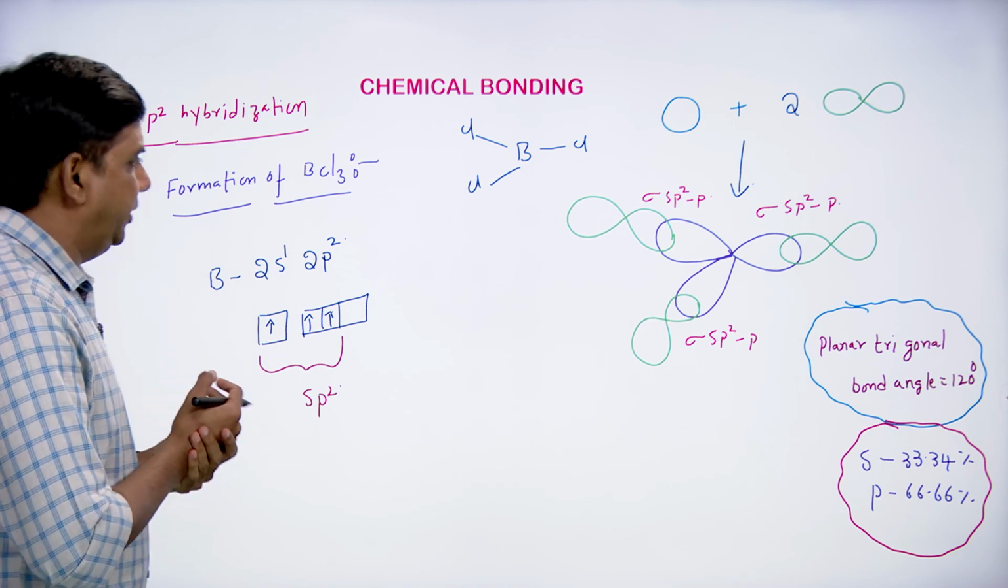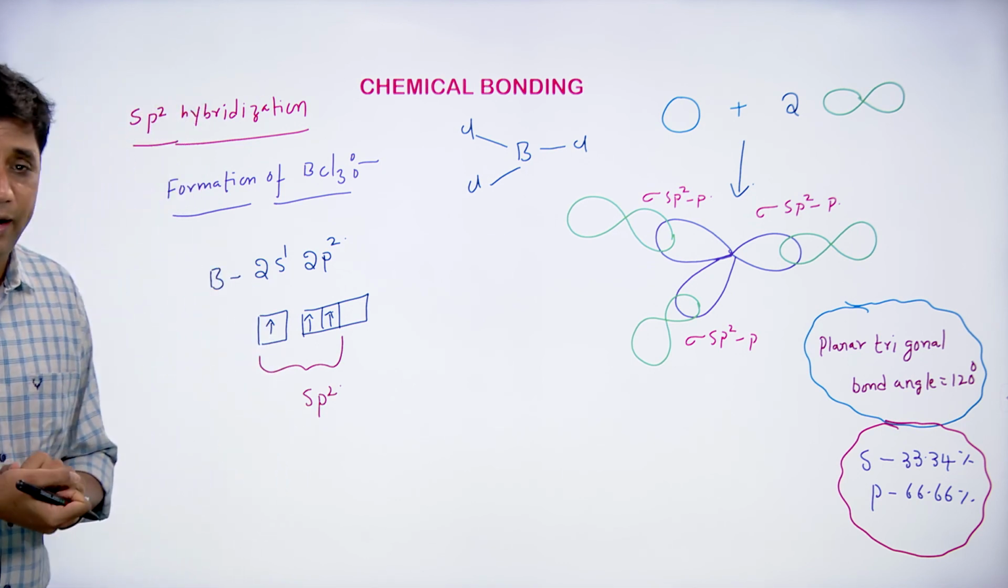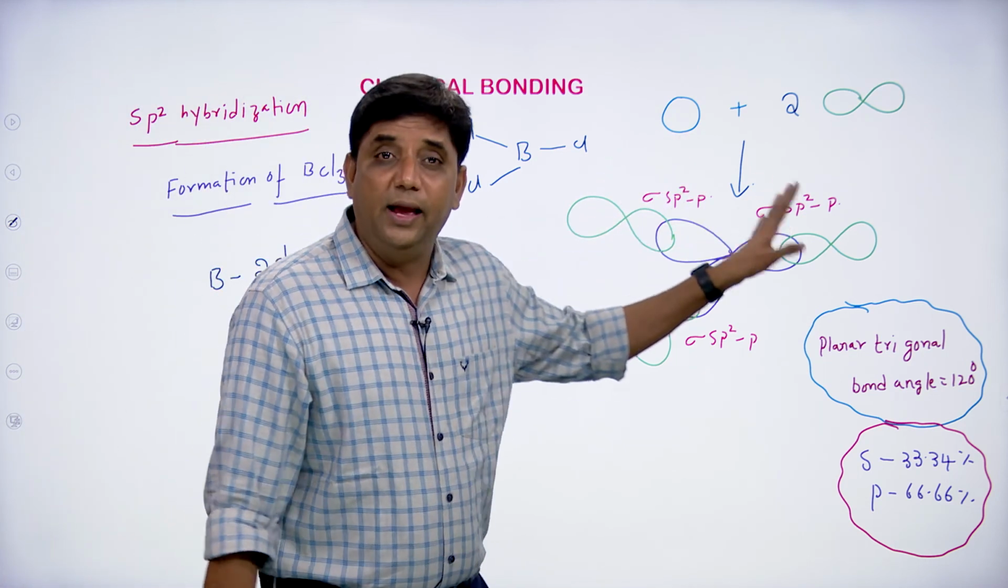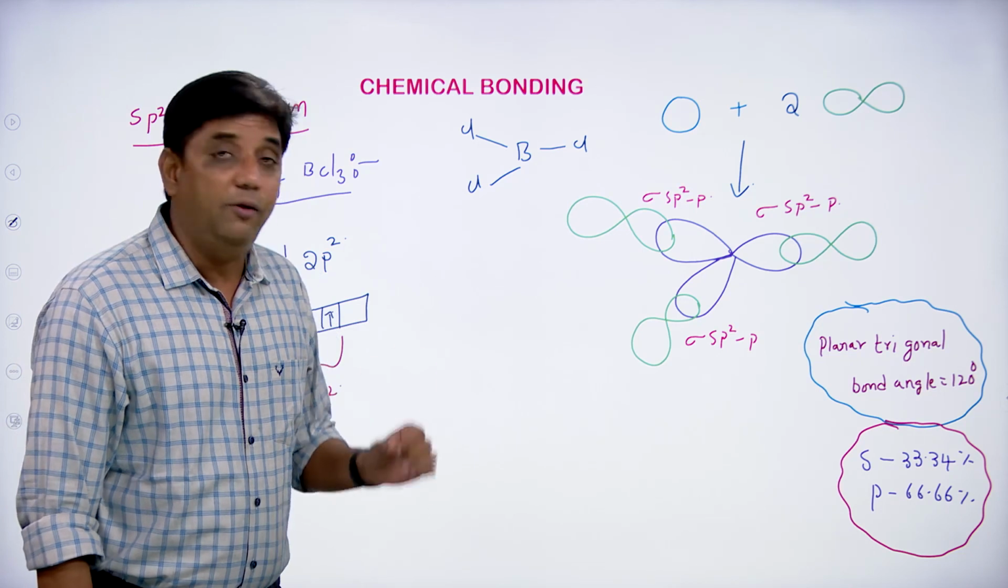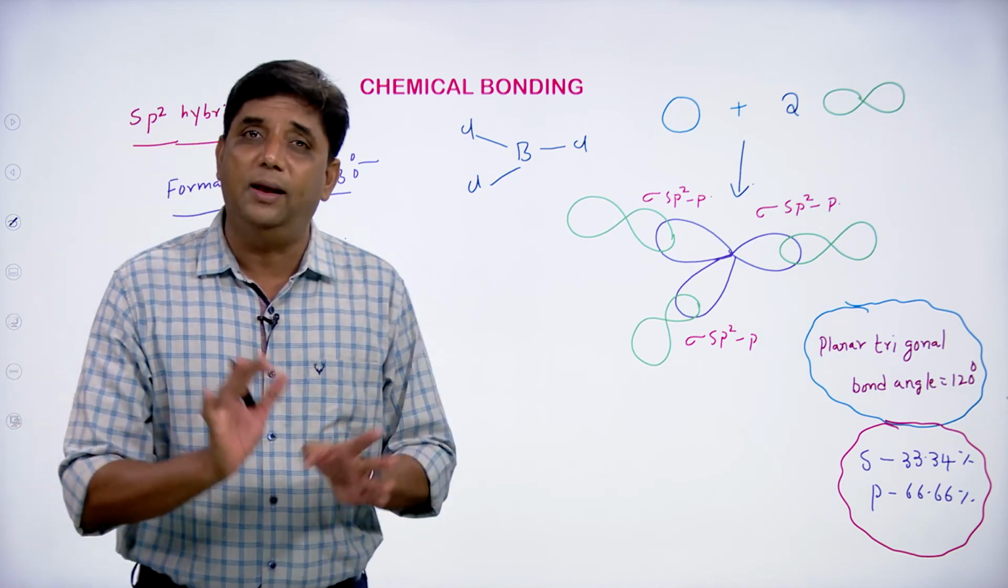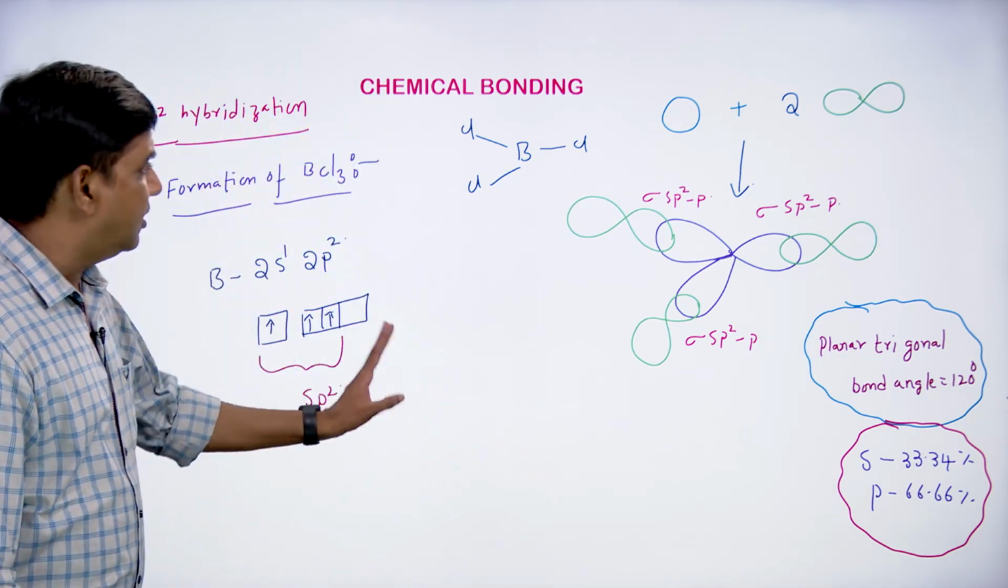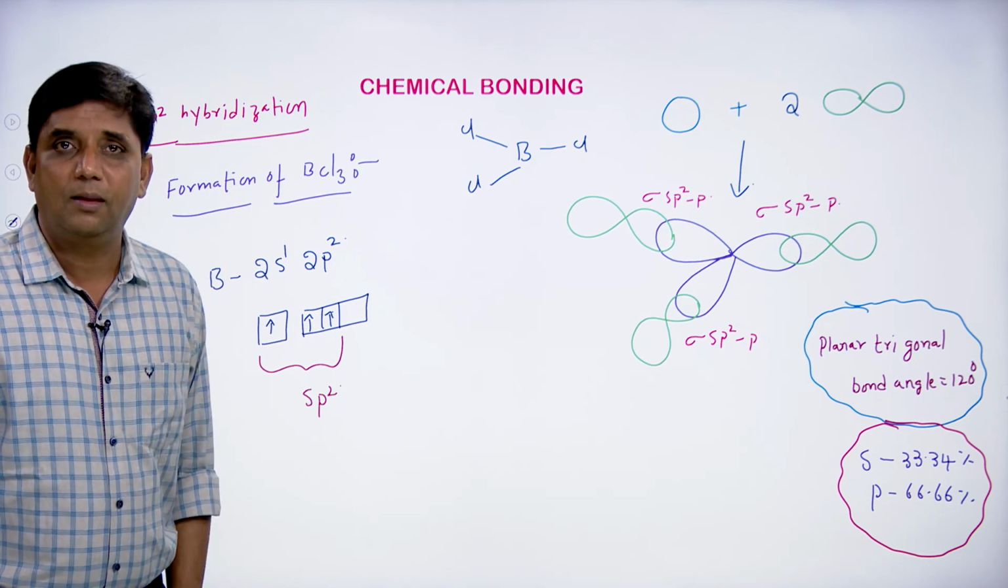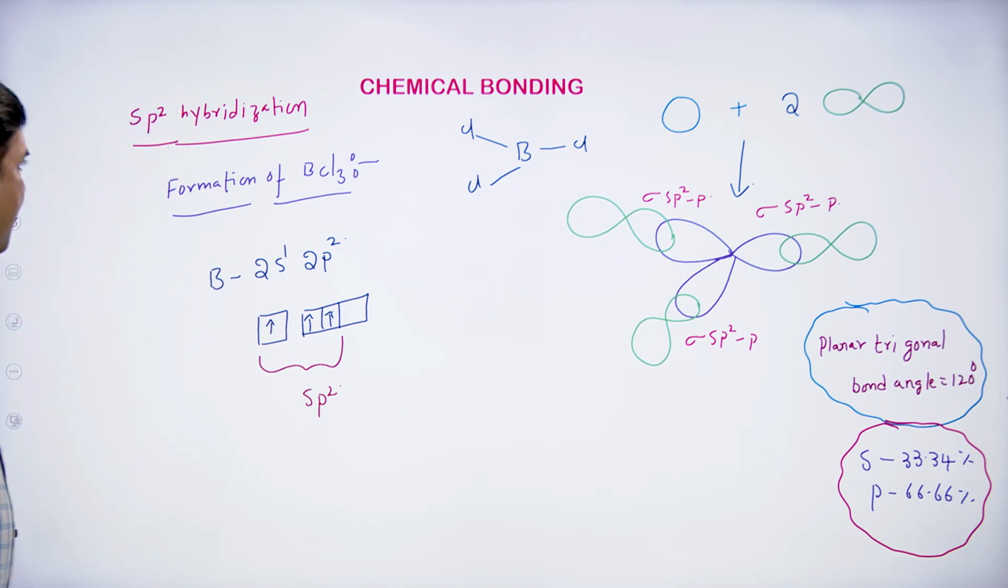Yeah, this is the sp2 hybridization example, students. Very important. This is how you have to write the clear picture of each and every molecule. Then only you will come to know what the subject is. I mean, while drawing like this manually, you will learn everything. So this is the formation of the BCl3 molecule.